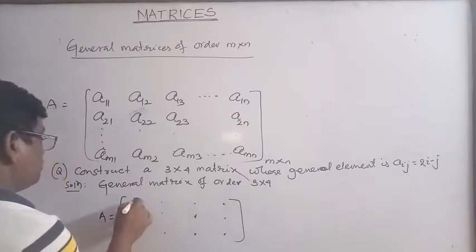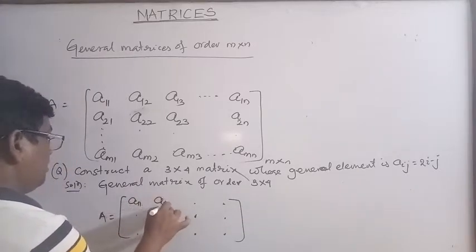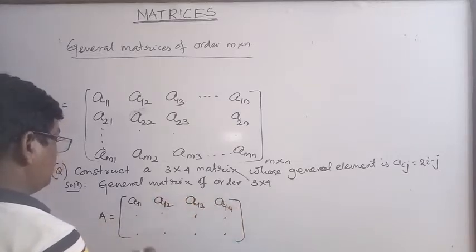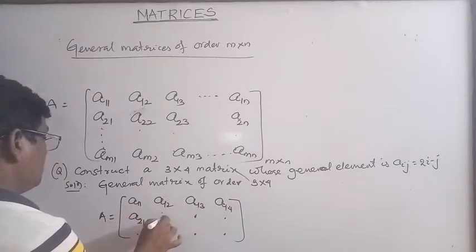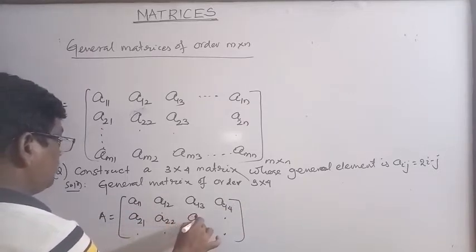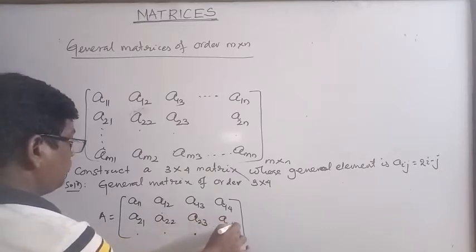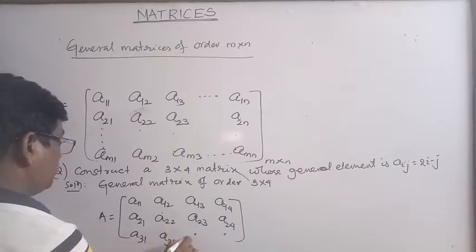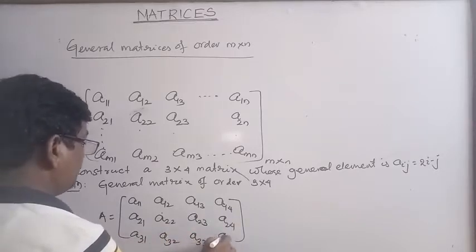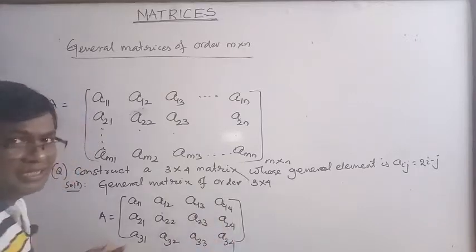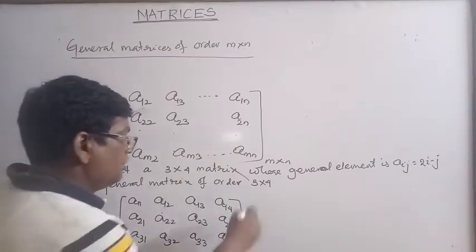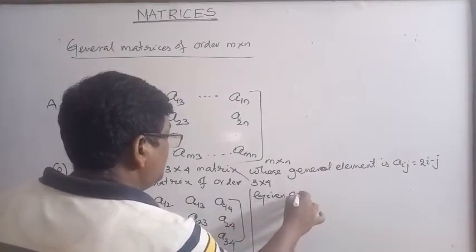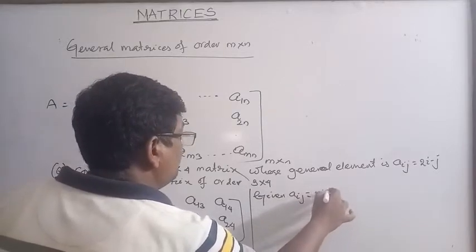So what is the position here? A11, A12, A13, A14, and this is A21, A22, A23, A24, and this is A31, A32, A33, A34. Clear? This is the general matrix of order 3 by 4. Now given aij is equal to 2i minus j.